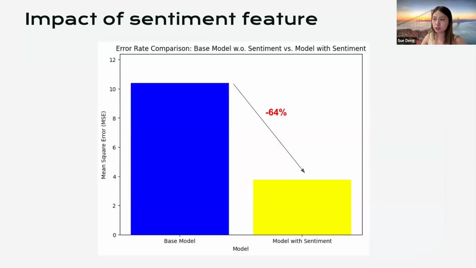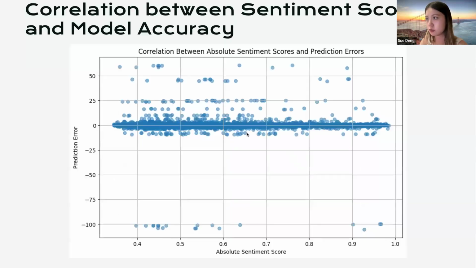So this is just a graph based on the previous results. As you can see, the sentiment feature actually plays an important role in the predicting power, and we got a 64% error rate decrease by adding the sentiment feature.